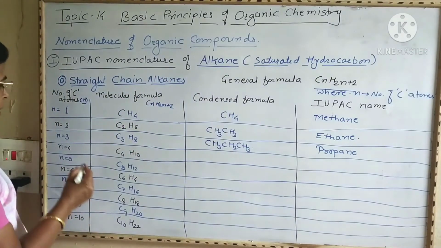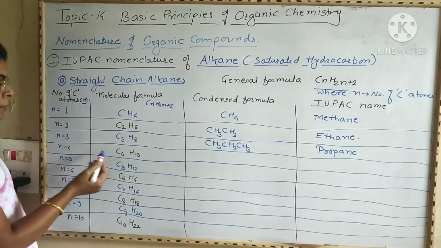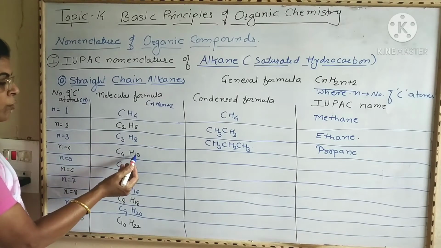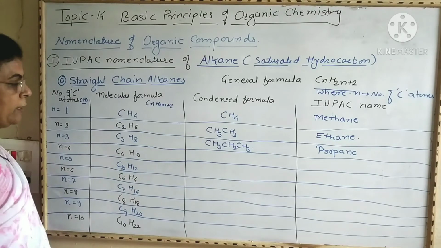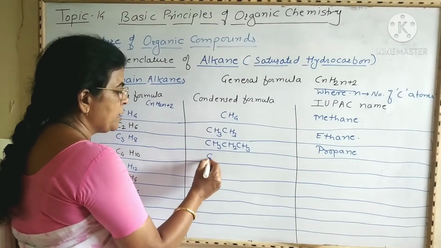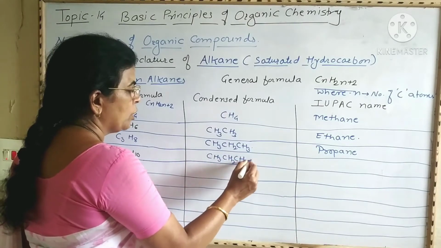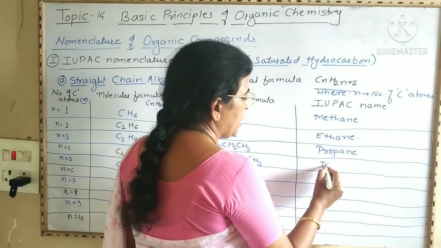Next one, if N is equal to 4, that is the number of carbon atoms becomes 4, then the molecular formula becomes C4H, 4 into 2 plus 2, that is 8 plus 2, that is H10, that is C4H10. Then the condensed formula becomes CH3, CH2, CH2, CH3. And the name of this alkane is butane.